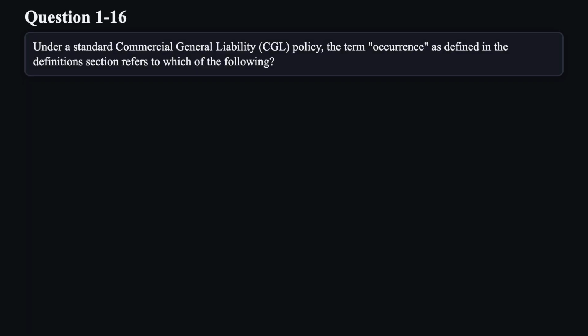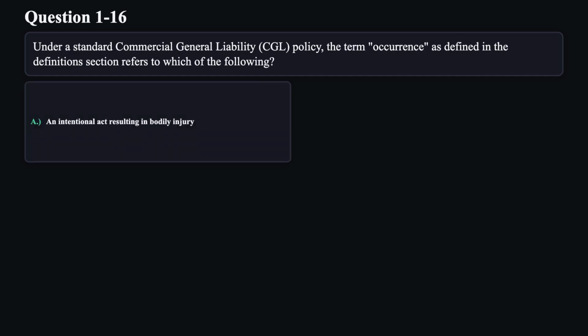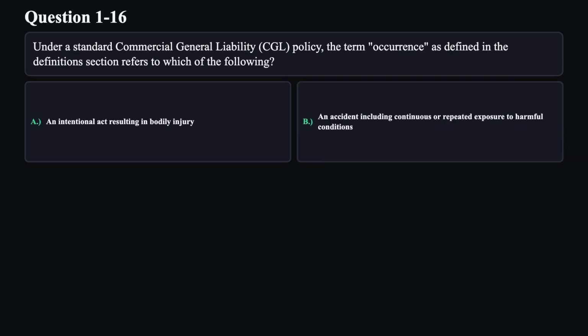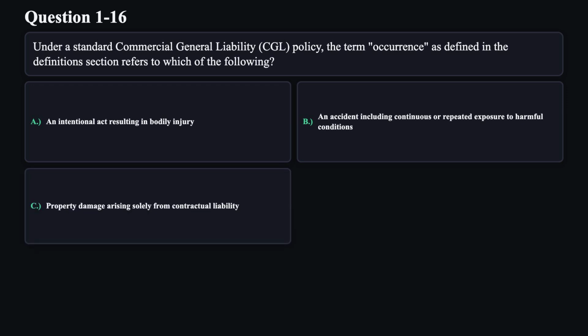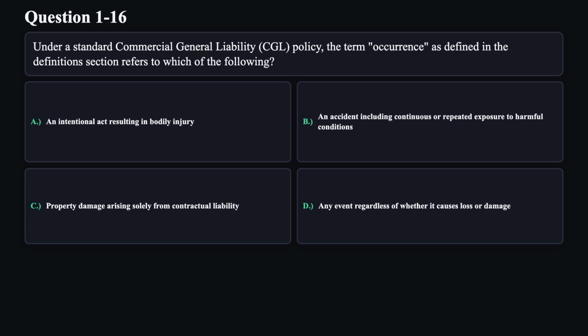Question 16. Under a standard commercial general liability CGL policy, the term occurrence as defined in the definitions section refers to which of the following? A. An intentional act resulting in bodily injury. B. An accident including continuous or repeated exposure to harmful conditions. C. Property damage arising solely from contractual liability. D. Any event regardless of whether it causes loss or damage.